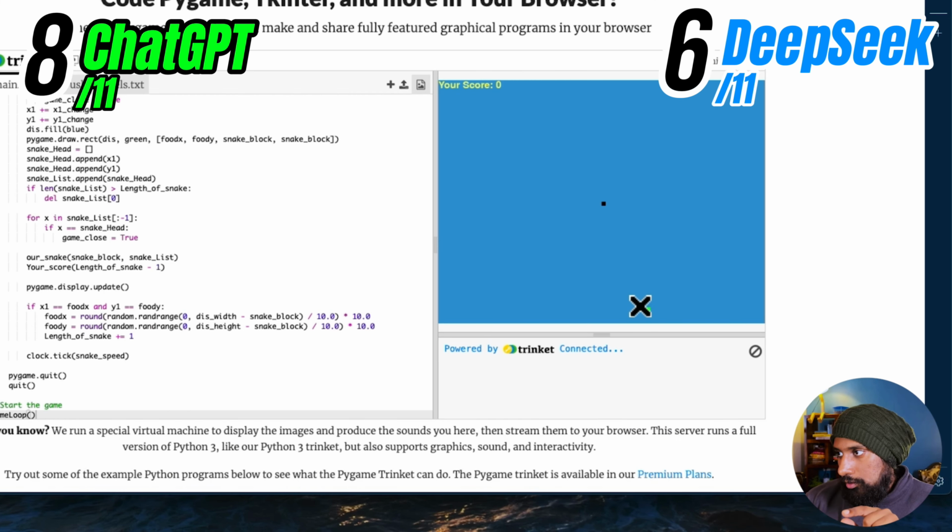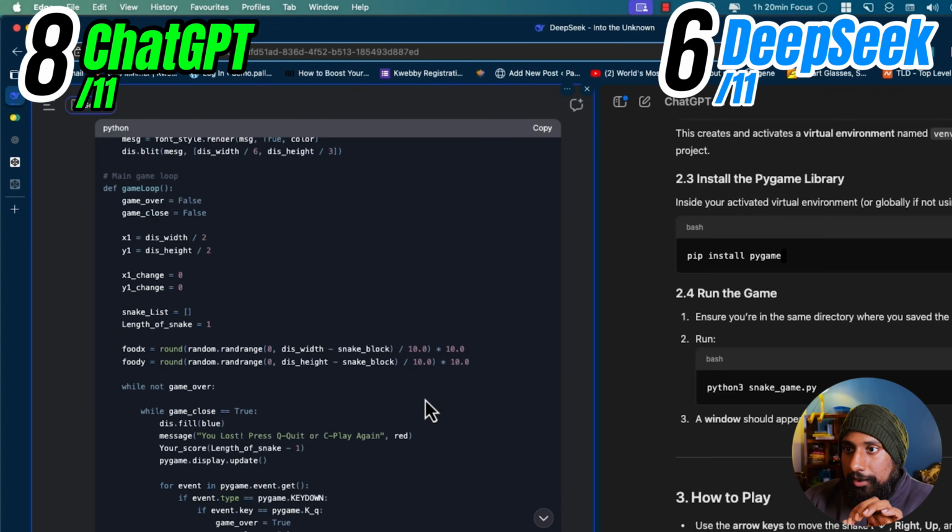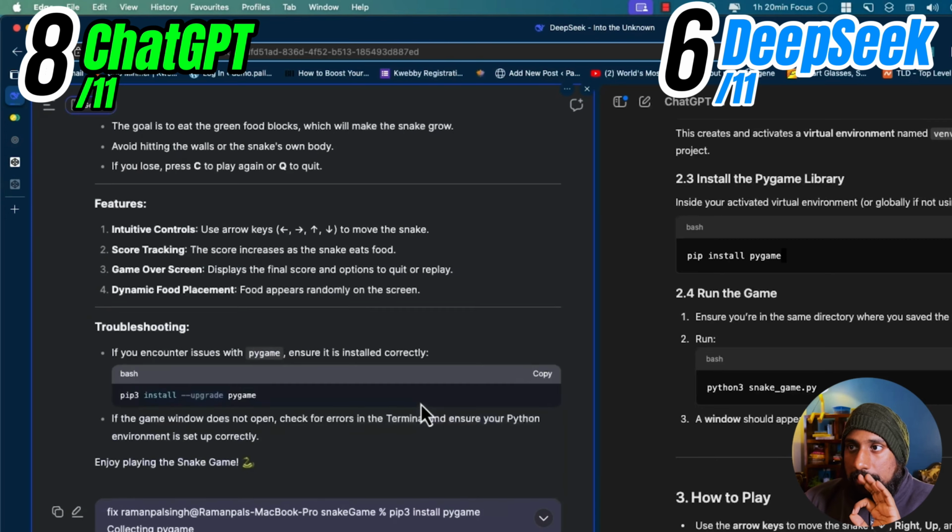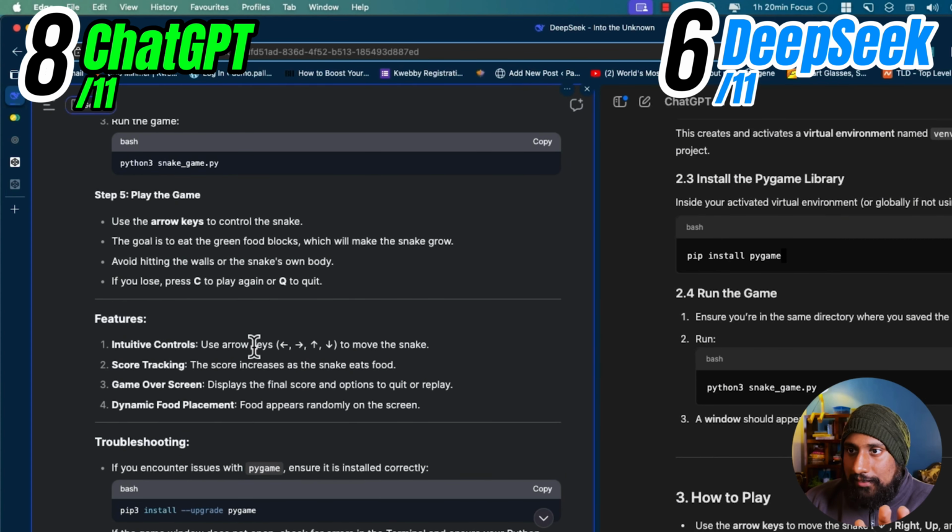Okay, so score is 0. Now going to the documentation, how to use this. So there is a controller. So use arrow key. That's it. So there is a score tracking. So there is a game over screen and dynamic food replacement.